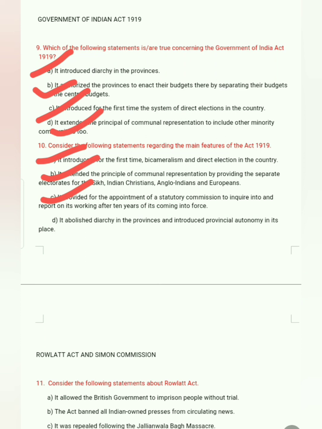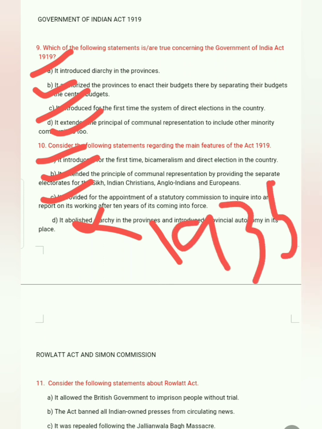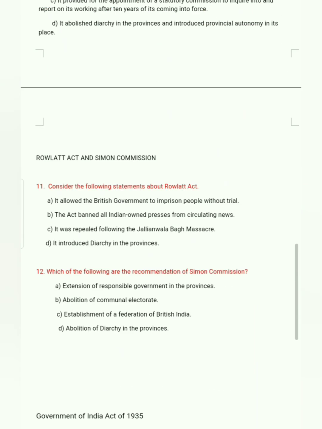Next: it abolished dyarchy in the province and introduced provincial autonomy in its place. This is wrong. Actually, dyarchy was abolished in 1935, and provincial autonomy was introduced then.